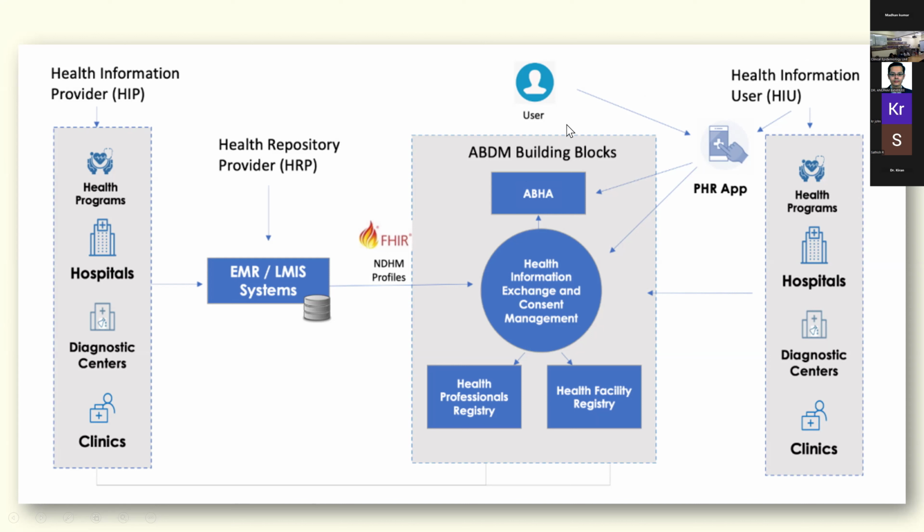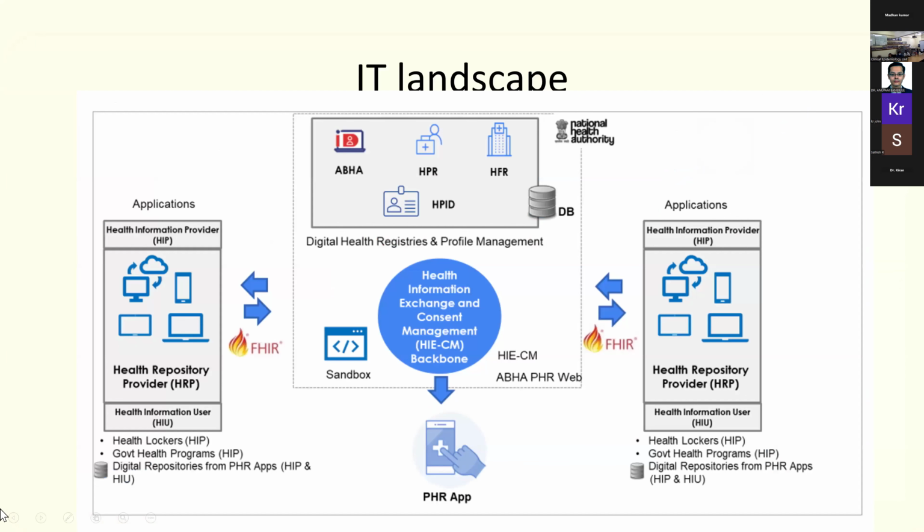Okay, so if you look at it, this is a patient, he's a user, and he can go to a hospital, and he has an app called the patient health information app. And if the hospital asks the patient to give consent to view their past history, they can give a consent. And then the request is actually sent to the center. The center is called the Health Information Exchange and Consent Manager. Once it receives the request, it will actually send a message to the health information provider and request for the data, and then it is transferred to the hospital system.